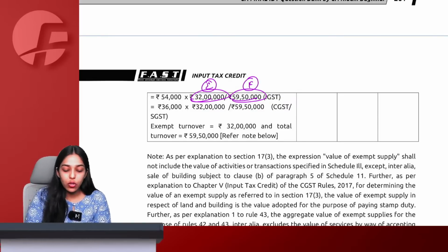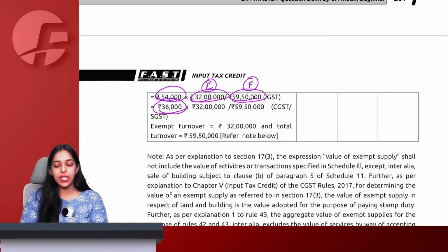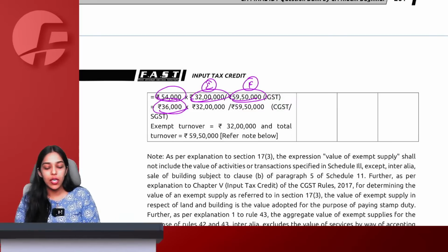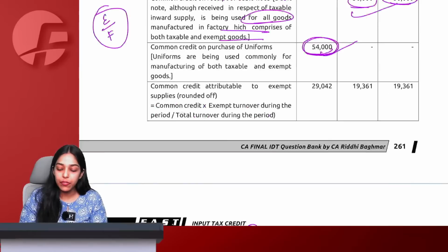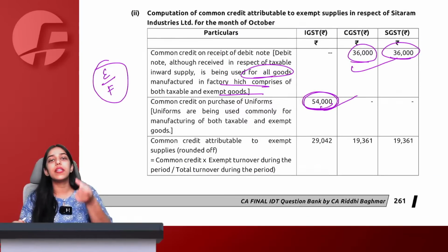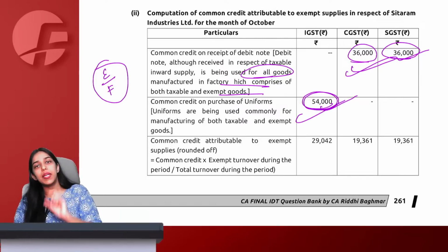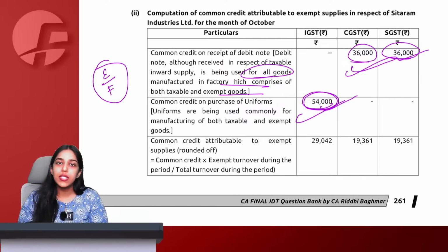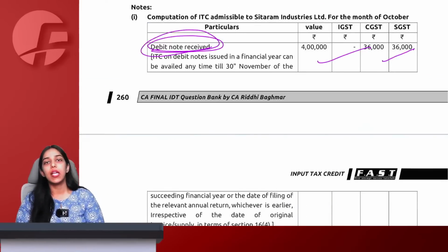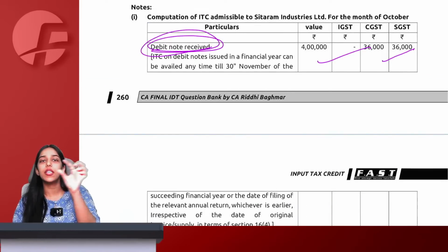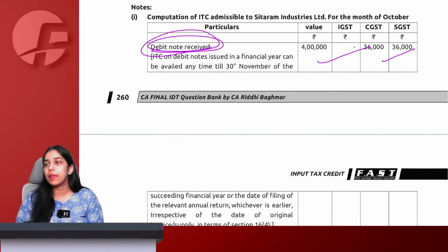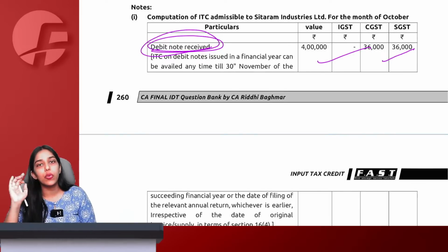Common credit we already know, IGST 54,000 and CGST SGST 36,000. So by doing common credit into E by F, you get the reversal amount. You will simply reduce this reversal amount from the ITC that we have taken, and then the remaining ITC will be allowed to you for the set off of the outward tax payable. We know the manner of utilization, therefore you can use this ITC to set off your payable. Quickly tell me, is it clear to everyone?